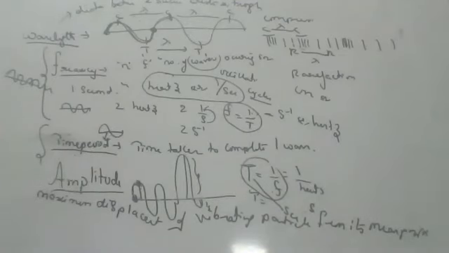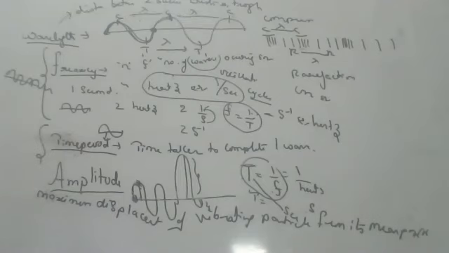Recording is going on. Now, frequency. First, write down the definition. Number of waves occurring in 1 second is called frequency. Again, I am saying, write down all of you. Number of waves occurring in 1 second is called frequency. Next, time period. Time taken to complete one wave is called time period.